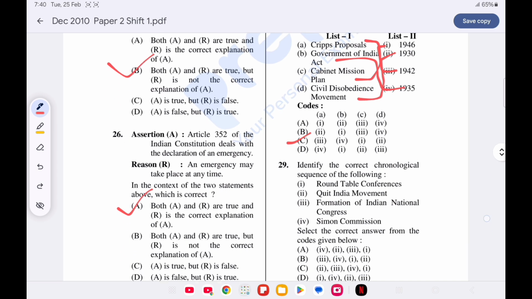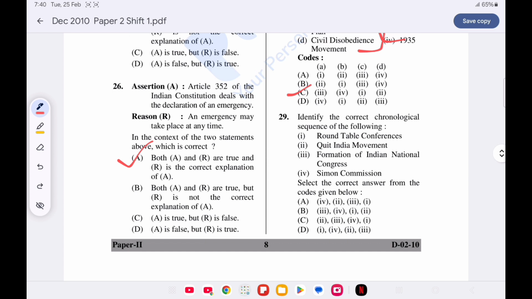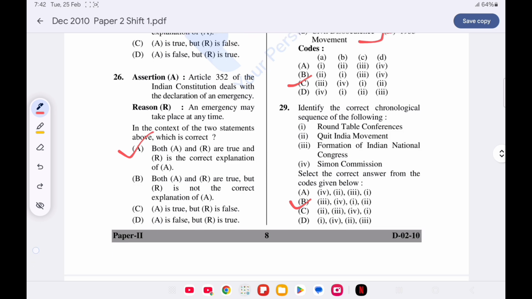Now question number 29. Identify the correct chronological sequence of the following. Option B is correct. Formation of Indian National Congress on 28 December 1885. Then Simon Commission appointed in 1927 but came to India in 1928. Then Roundtable Conference in 1930-31, and then Quit India Movement in 1942.